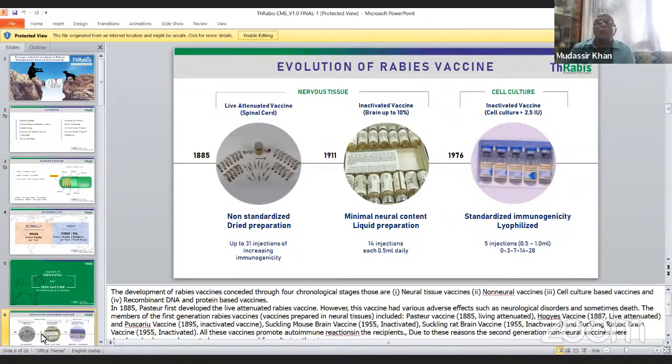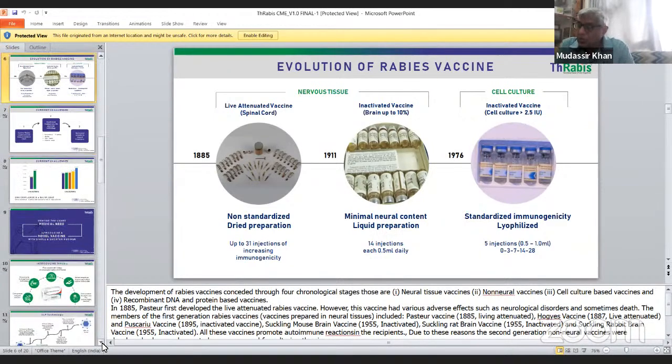Because it was painful, it was given intra-abdominally. Sometimes non-technical persons would inject into the peritoneum, leading to peritonitis, and sometimes cystitis was also reported. Then the cell culture inactivated vaccine was introduced, immunologically standardized and lyophilized. Five injections have to be given, on days 0, 3, 7, 14, and 28. But zero protection was not optimally maintained.